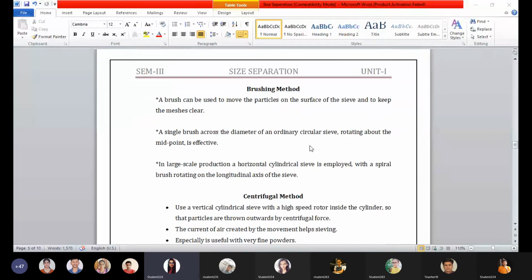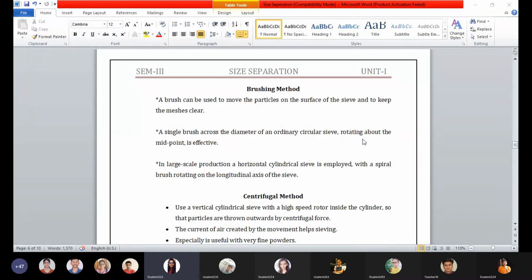Now, the second method is the brushing method. A brush can be used to move the particles on the surface of the sieve and to keep the mesh clear. The brush has two purposes: it helps to pass the particles through the sieve, and it also keeps the approximate screening area of the sieve clear. A single brush across the diameter of any ordinary circular sieve, rotating about the midpoint, is effective.